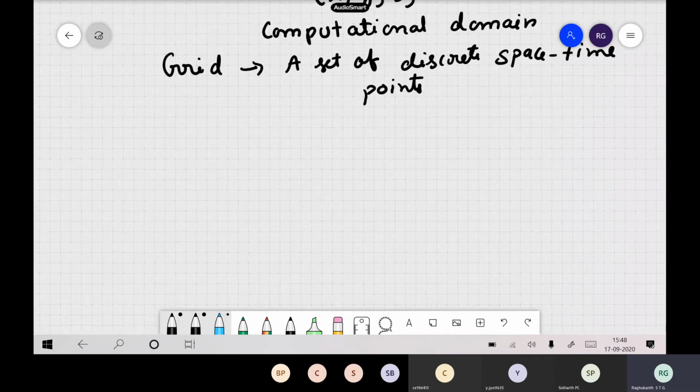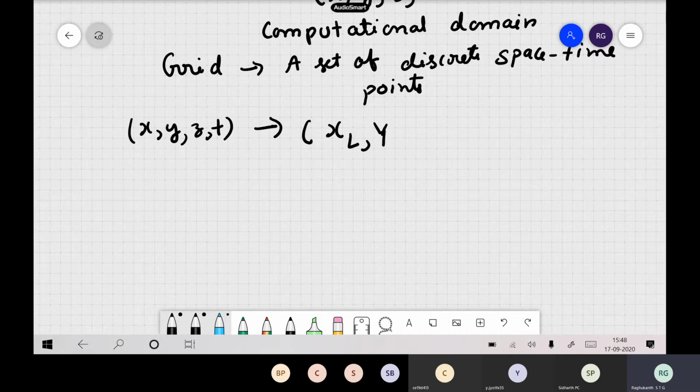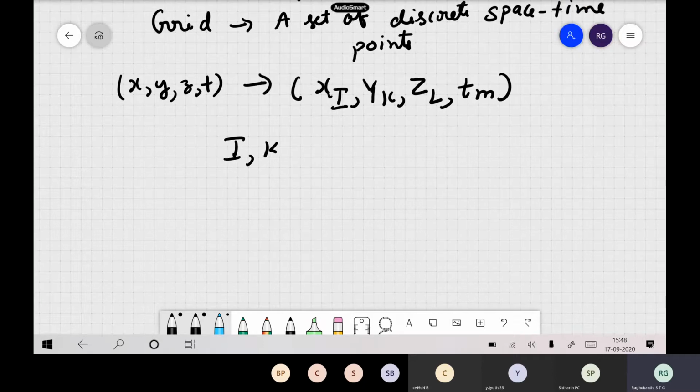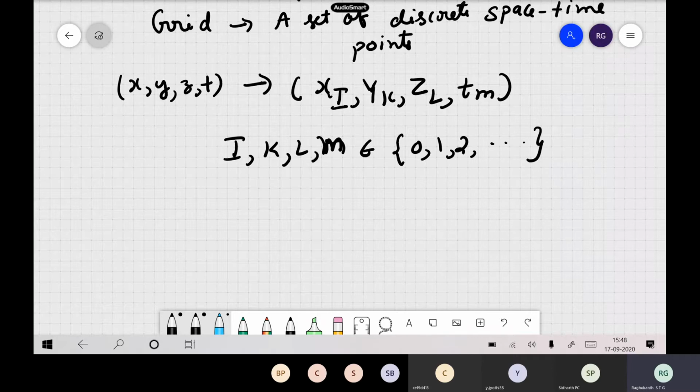So your x, y, z, comma t, this is your continuous thing. We write it as x_i, y_k, z_l, t_m. So we discretize it into points, where i, k, l and m all belong to 0, 1, 2, like this. So these are our grid points.